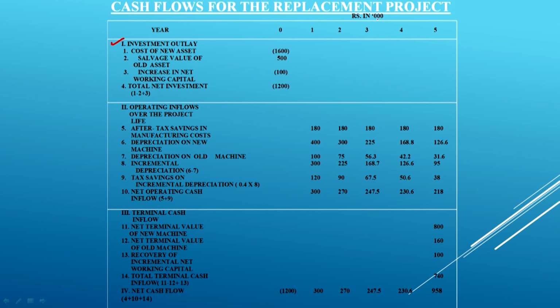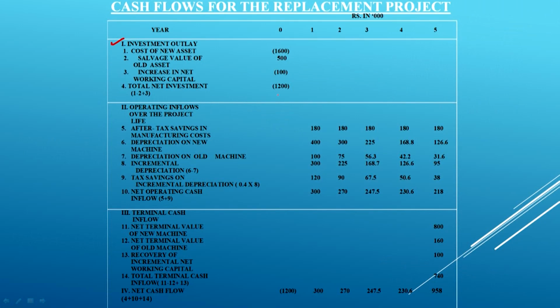Number 2 is the salvage value of the old asset, because when the old asset is going out, we are going to have some salvage value, and that is 500 rupees. So, this figure is positive, it will come, and 16 will go, right. Increase in the net working capital will be 100, because net working capital required in the old machine was 400 million rupees. In this it is required as 500 million rupees.